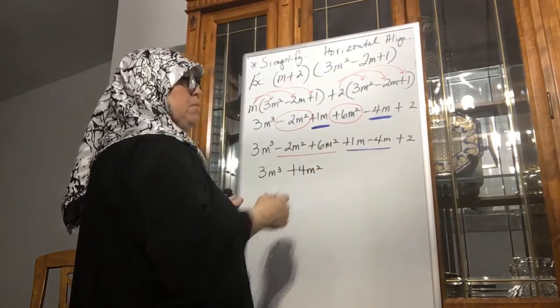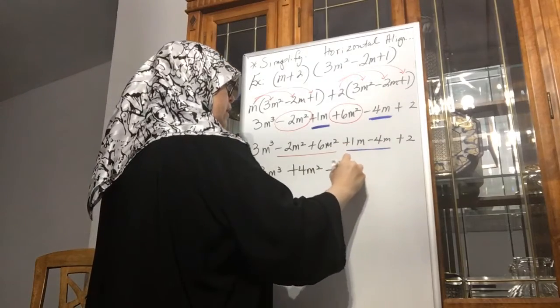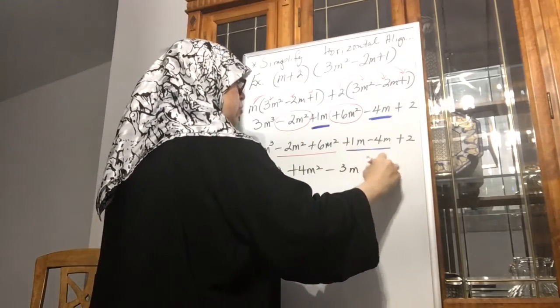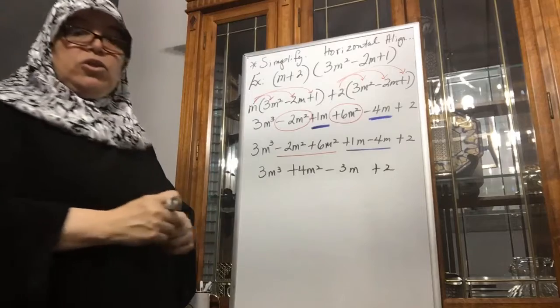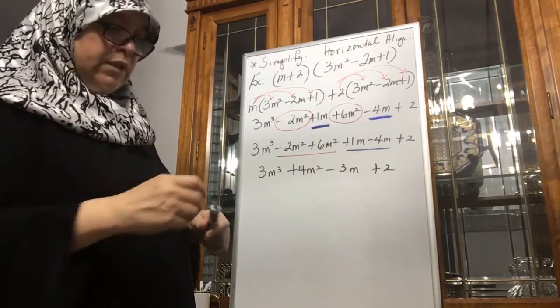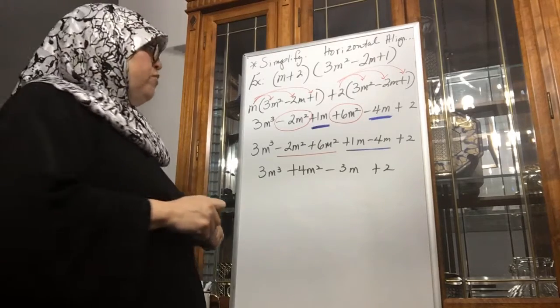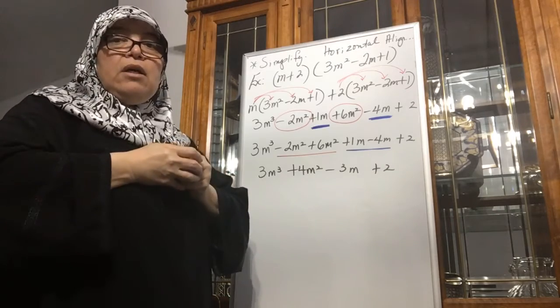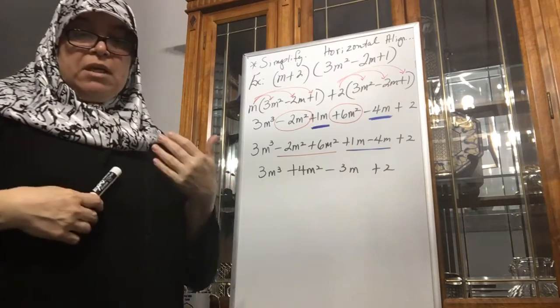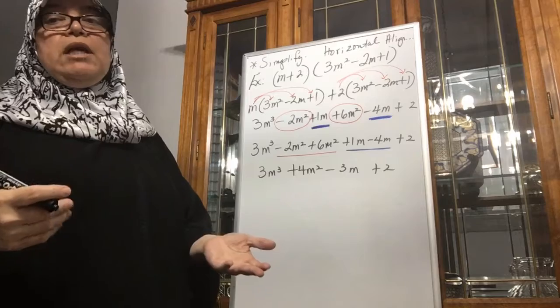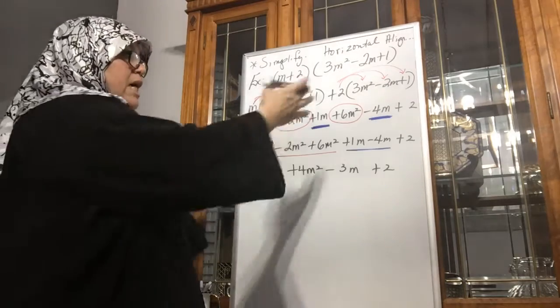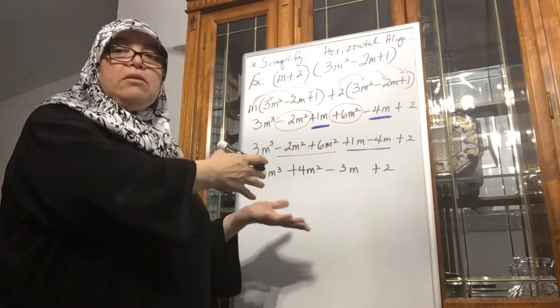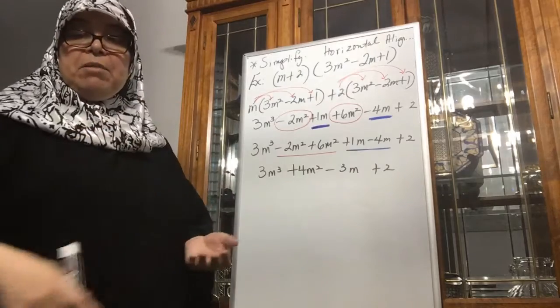Then 1m minus 4m, -3m, and then the plus 2 drops down. So this is horizontal alignment. This is expected more for advanced students. However, for me, honestly, I use vertical alignment much better because I can align the like terms together and just add them up at the end.